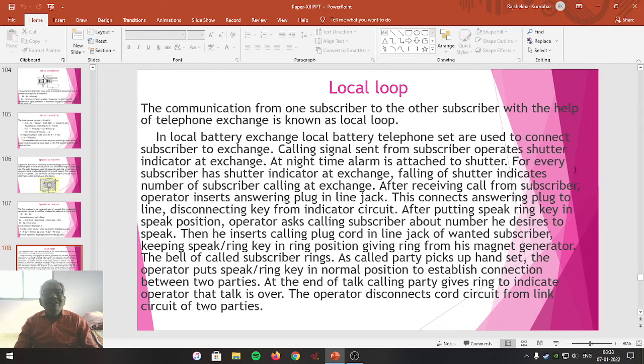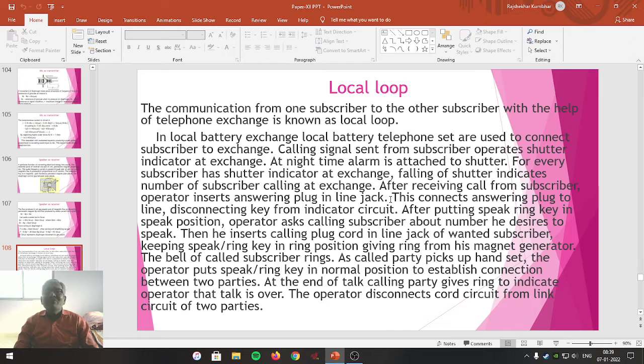Falling of shutter indicates the number of the subscriber calling at the exchange. Means when the shutter attached to the particular subscriber's handset falls, that indicates the number of the subscriber calling at the exchange. After receiving the call from the subscriber, there is an operator. Operator inserts the answering plug in a line jack.